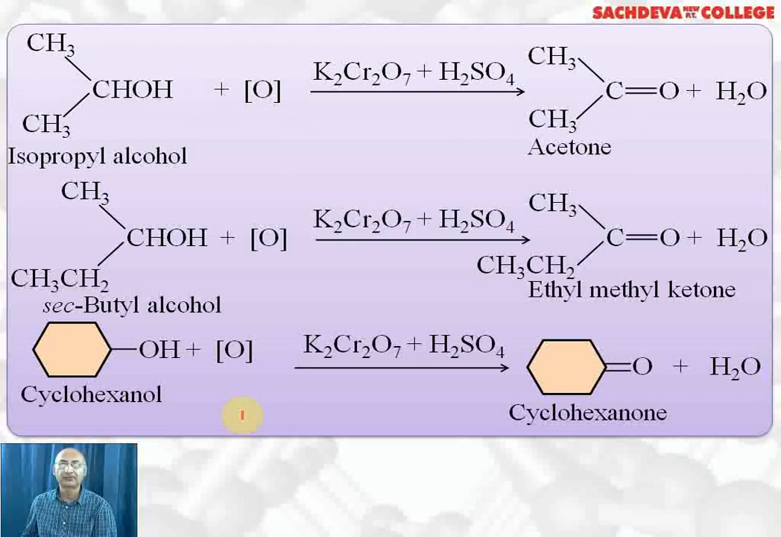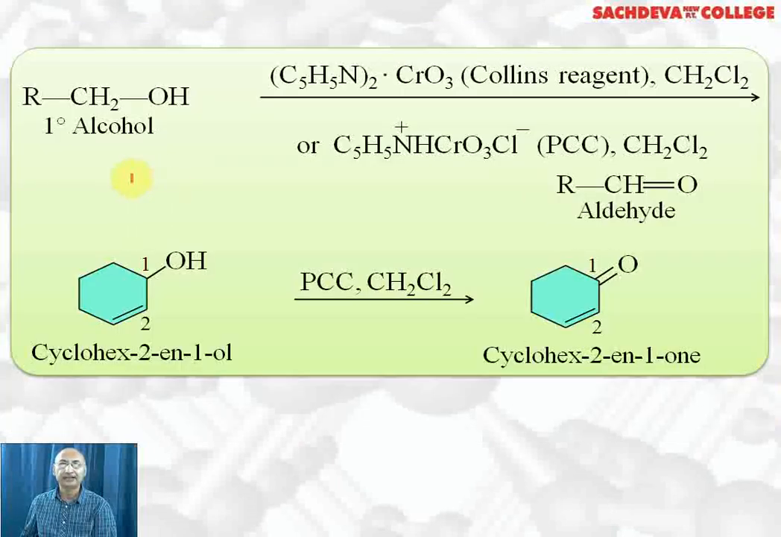Secondary alcohols are more easily oxidized than tertiary alcohols, and tertiary alcohols are most difficult to oxidize. Tertiary alcohols on oxidation under drastic conditions will give ketones containing lesser number of carbon atoms. Next, we are taking other reagents which can be used for oxidation of primary alcohol to aldehyde.